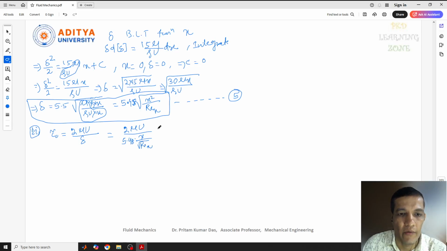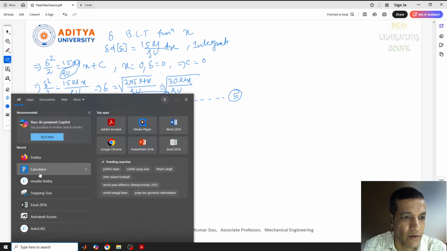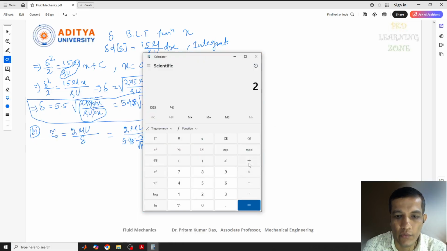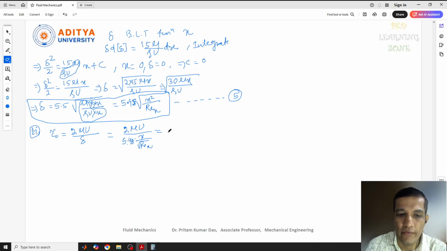Now if I solve this, one more time the calculator is required, because 2 by 5.48 is there. So 2 divided by 5.48 gives 0.364 or 0.365.